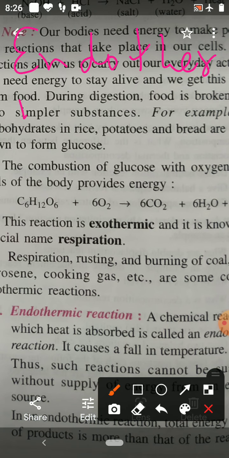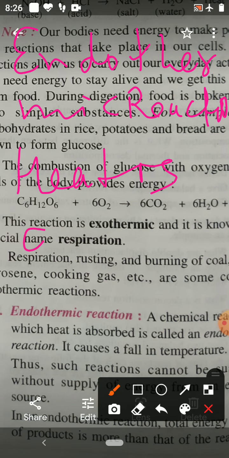Endothermic reaction: a chemical reaction in which heat is absorbed. That is an endothermic reaction.